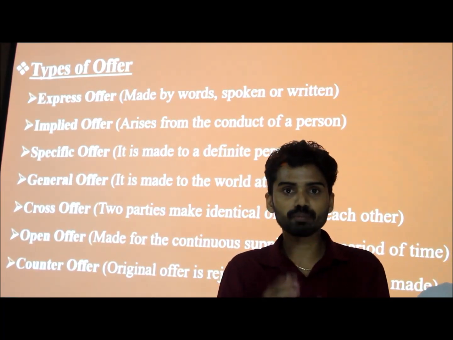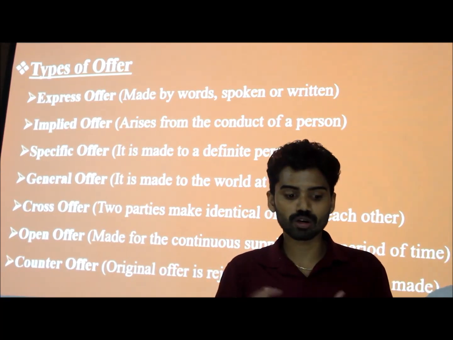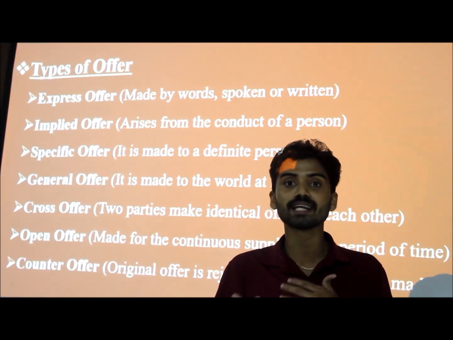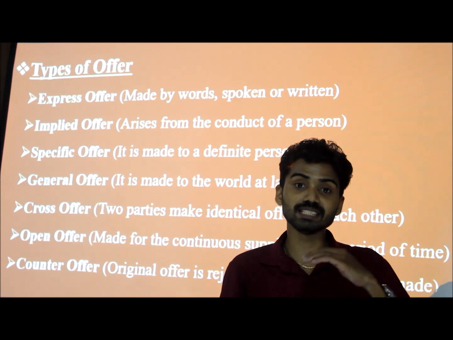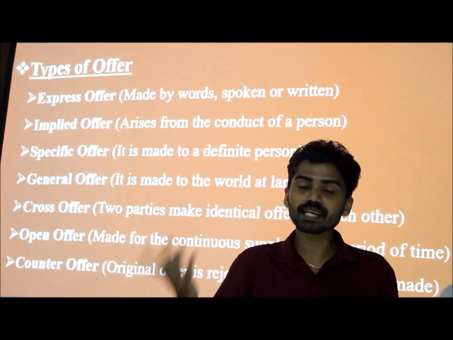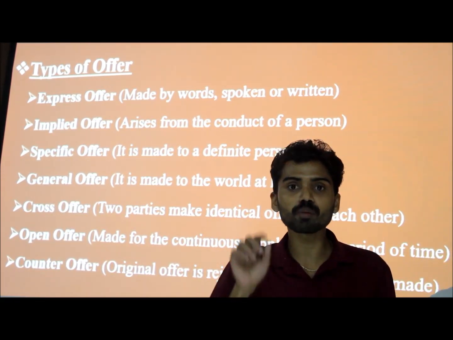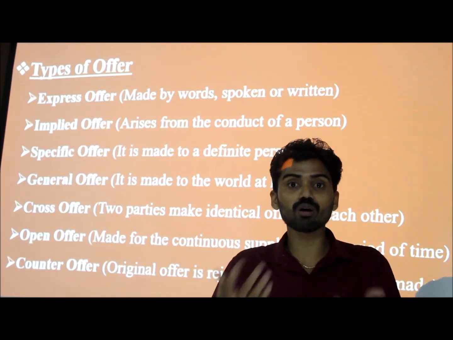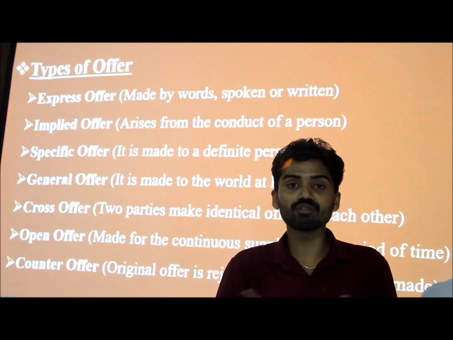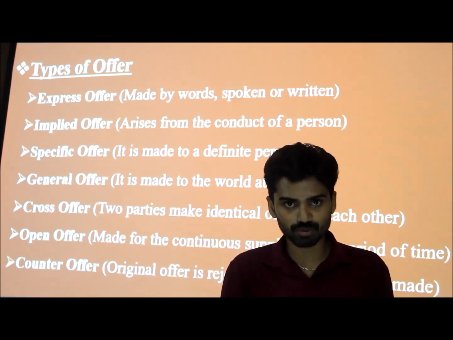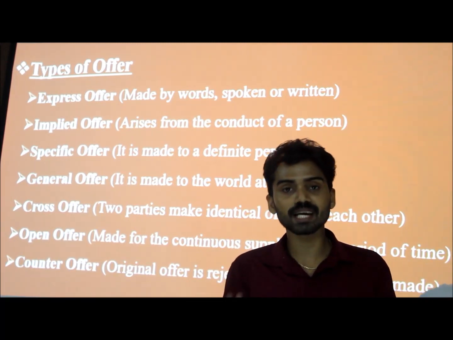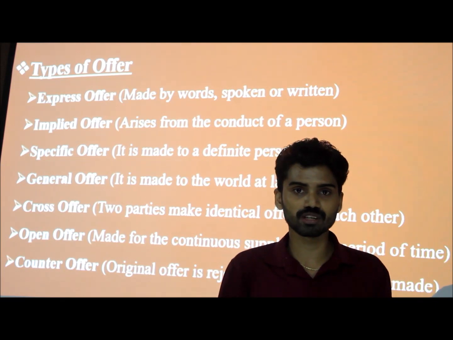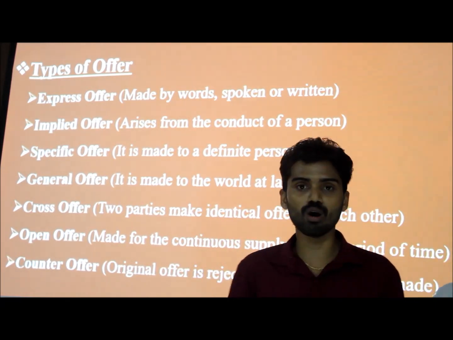If the offer is made to the public at large, or if the offer is made to the world at large, it can be called a general offer. So anybody can accept that particular offer. We are not pinpointing a particular person in order to accept that offer. We are making the offer in front of a large audience or in front of the large world. Anyone can accept that particular offer. That type of offer can be called the general offer.